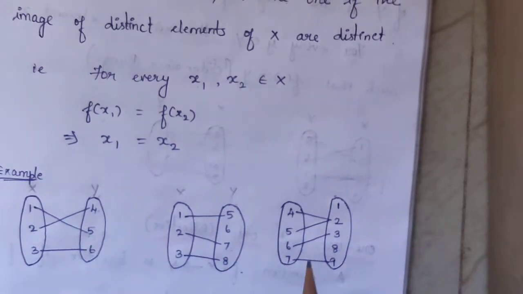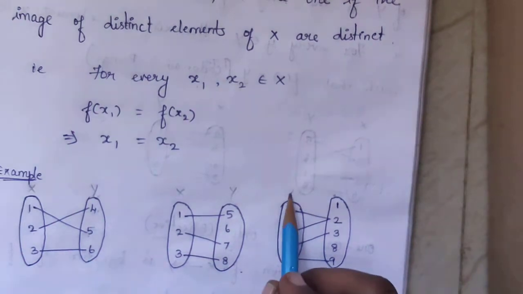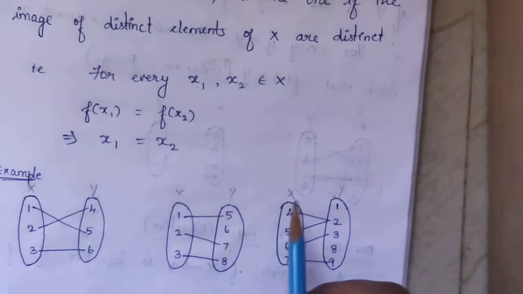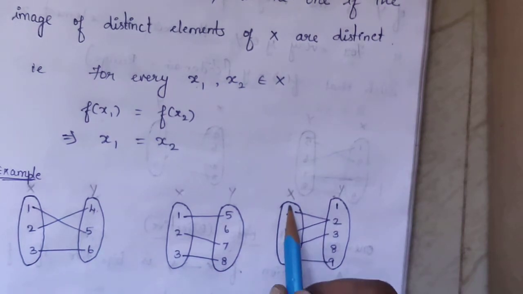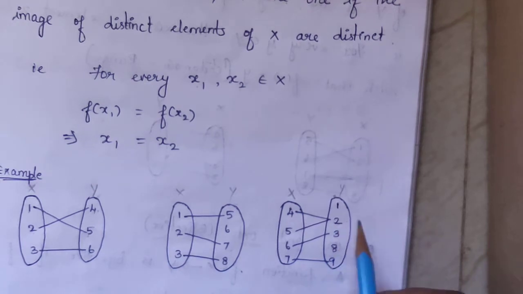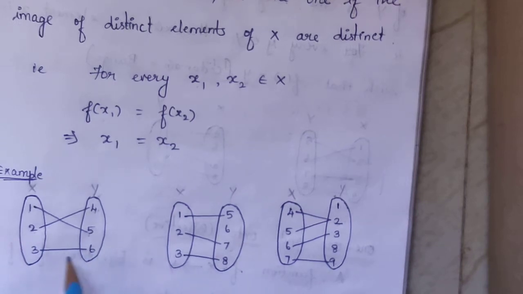But in the case of the third one, see here, for 4 the image is 2, for 5 also the image is 2. The elements of x should have distinct elements in y. Here 4 and 5 both are having the same element. Therefore this will not come under one-one function. Only these two will come under one-one function.